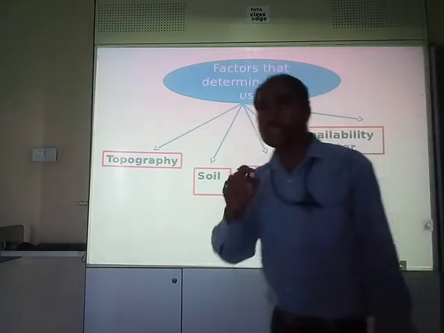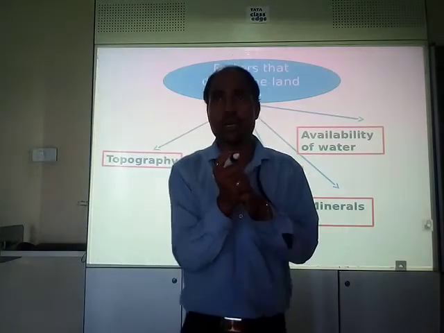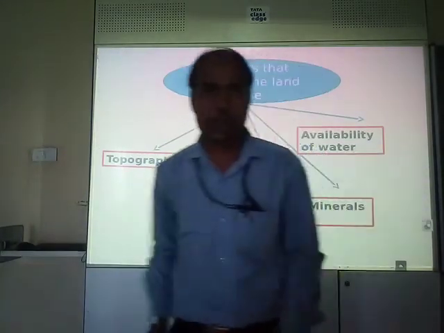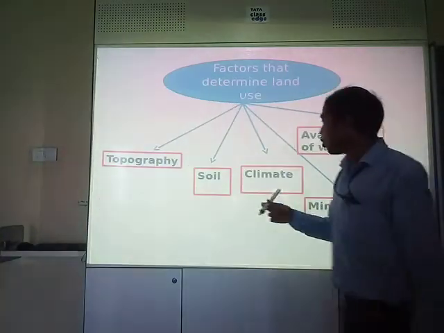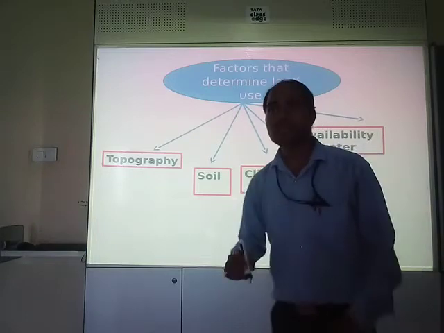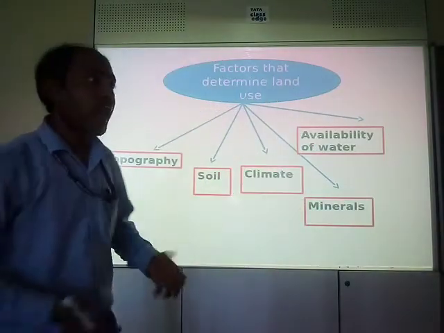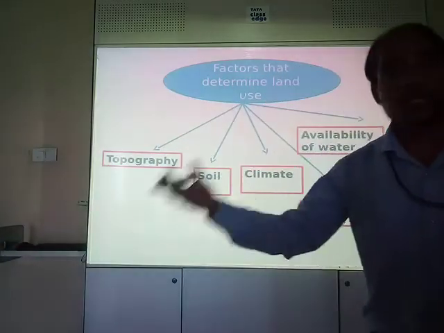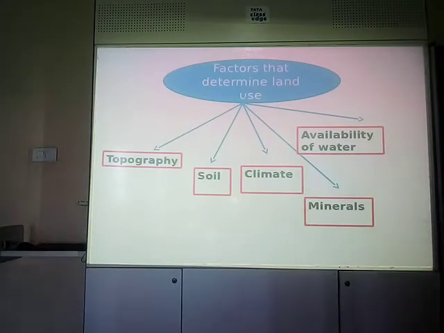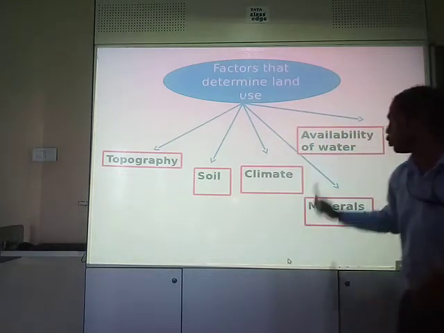Climate. If you are getting too much cold in winter and too much heat in summer, those areas are sparsely populated, right? Now if the climate is favorable, suppose you are getting warmth during winter and cool climate during summer, that will become densely populated. Too many people will reside over here. Clear? So that's why based on these factors we determine the land use.